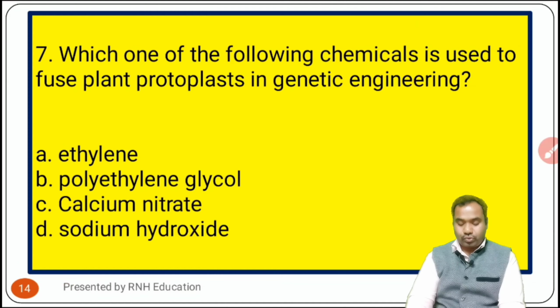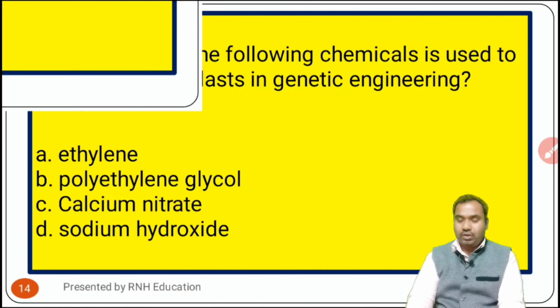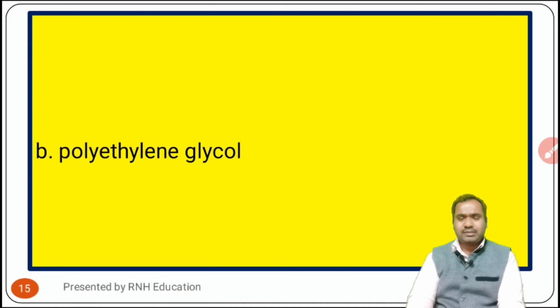Now I am going to the next question, that is question number 7. Which one of the following chemicals is used to fuse plant protoplasts in genetic engineering? Okay, options are A, ethylene. Option B is polyethylene glycol. Option C is calcium nitrate, and option D is sodium hydroxide. Going to the answer section. The answer is polyethylene glycol.